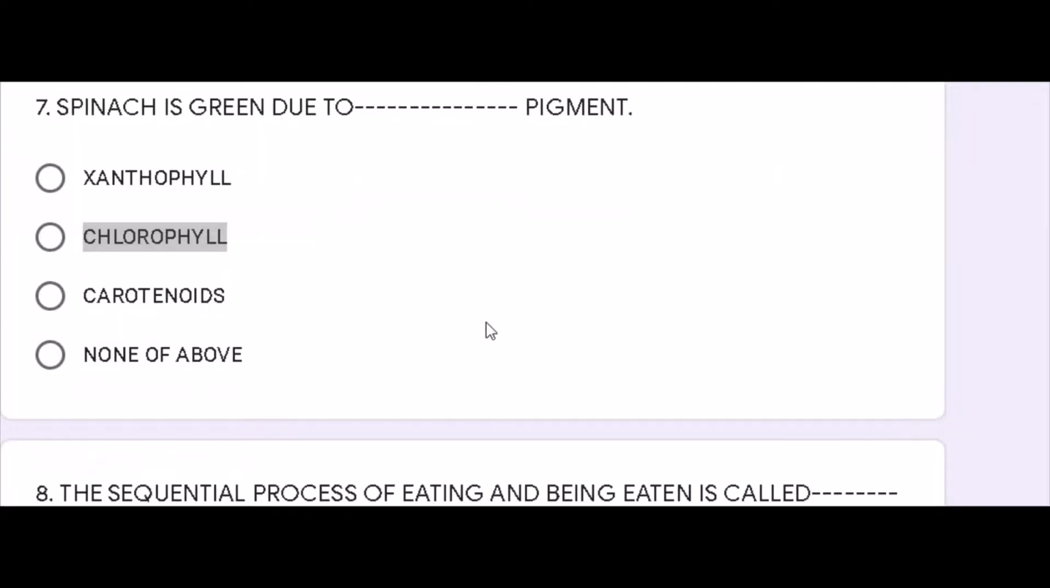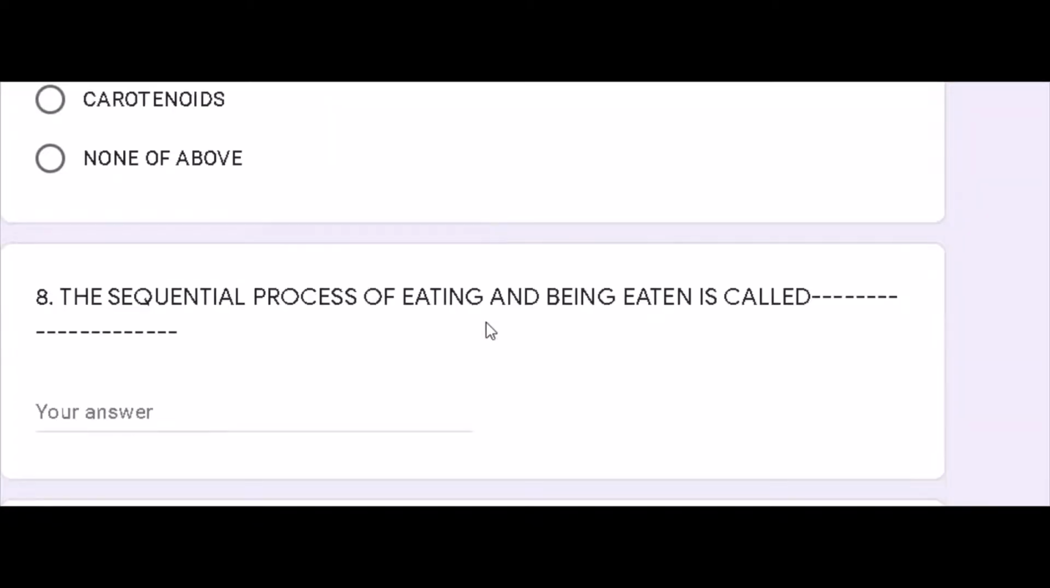So next we are moving to our question number 8. The sequential process of eating and being eaten is called dash. Now what is this sequential process?